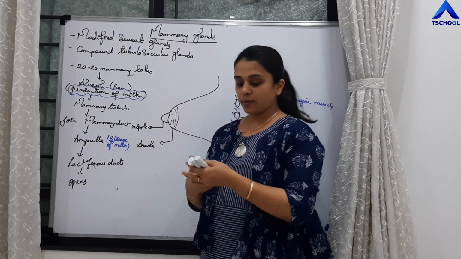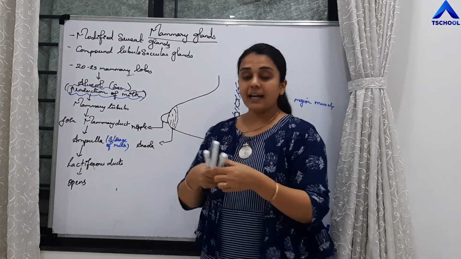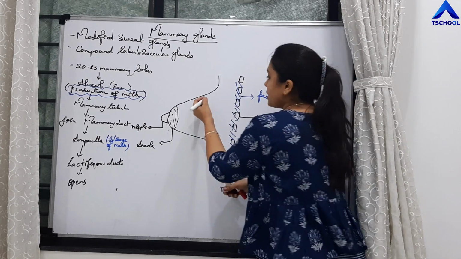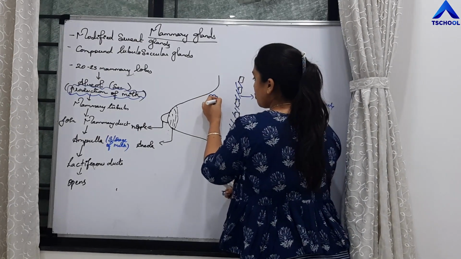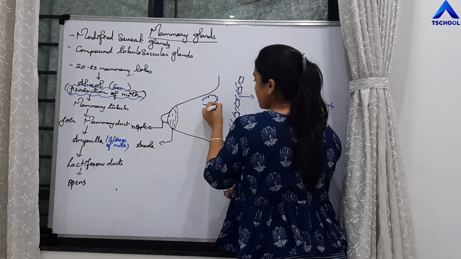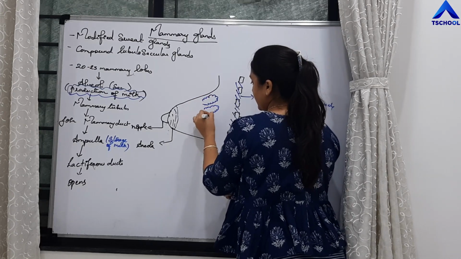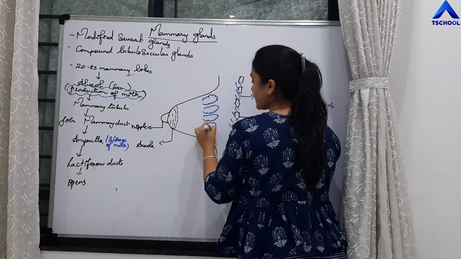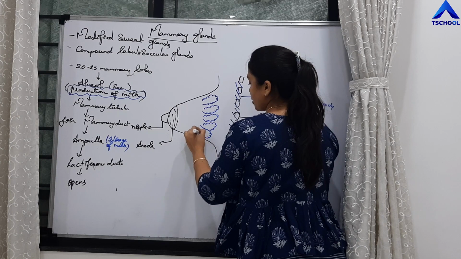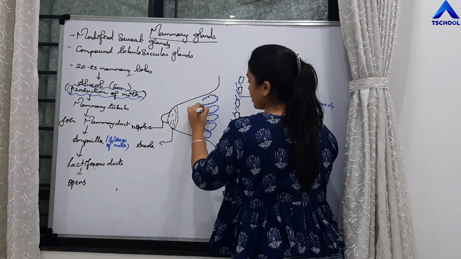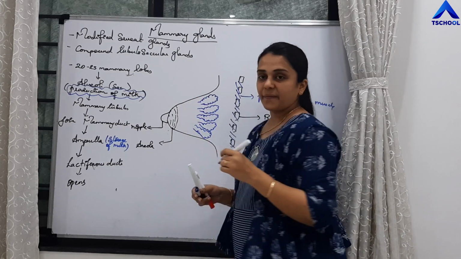So this is the sequence, students, right? There are 20 to 25 mammary lobes. So say these are mammary lobes, 20 to 25 mammary lobes are present, right? And these mammary lobes will possess many sac-like cells which are called as alveoli. So it will possess alveoli.